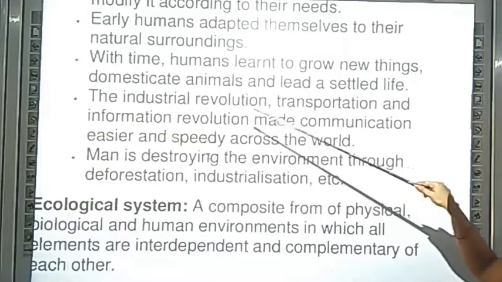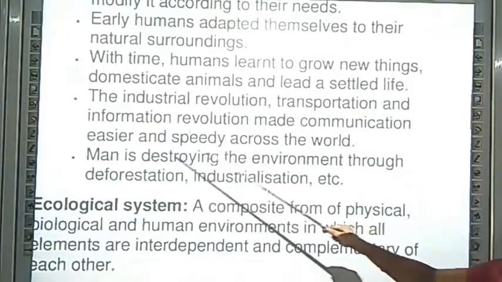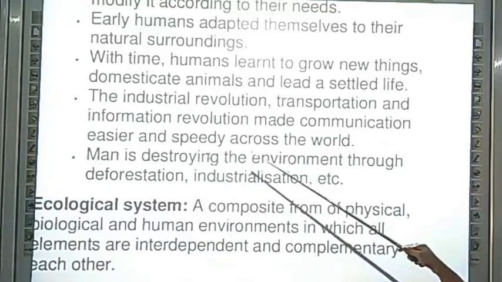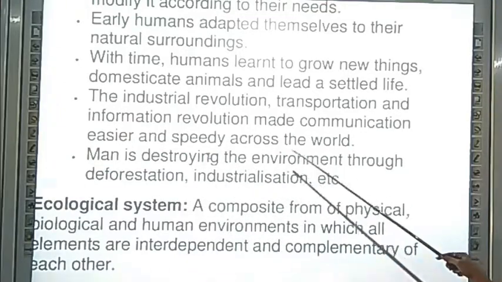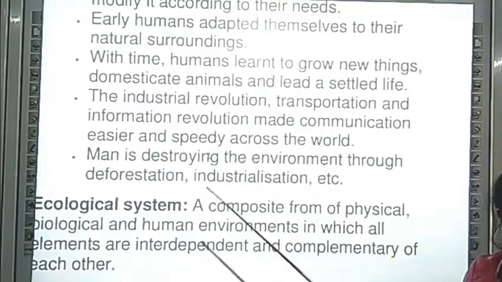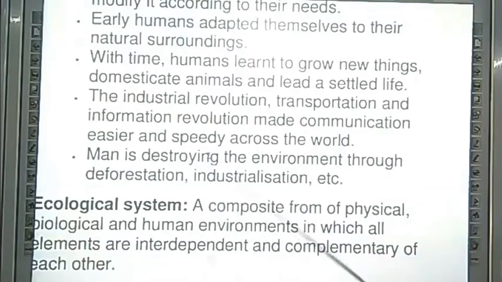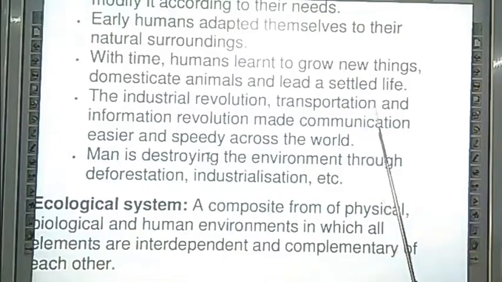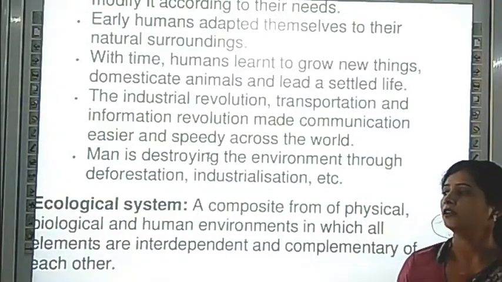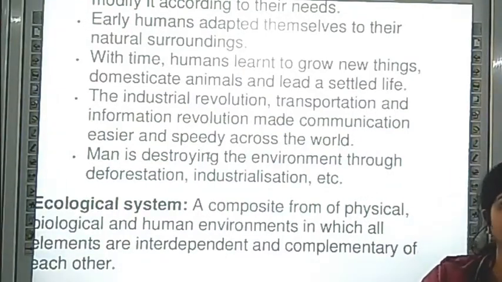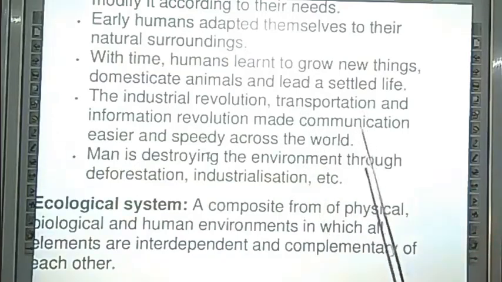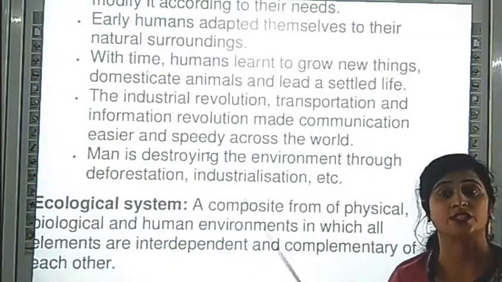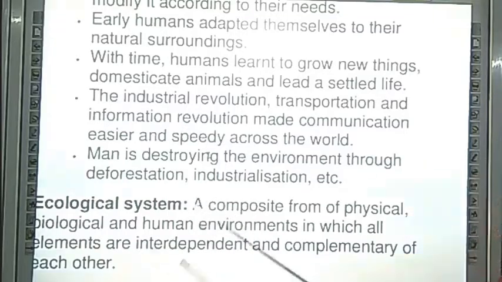The industrial revolution, transportation and information revolution made communication easier and speedy across the world. After industrialization happened, factories started manufacturing products. Transportation facilities like car, jeep, train, bus are all created by man. It is the man-made environment.